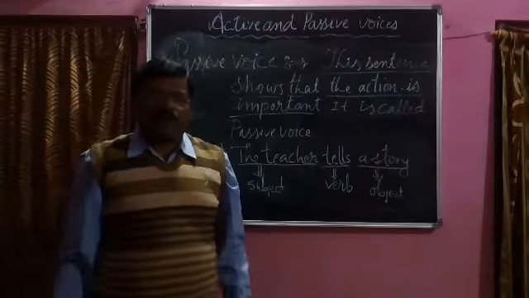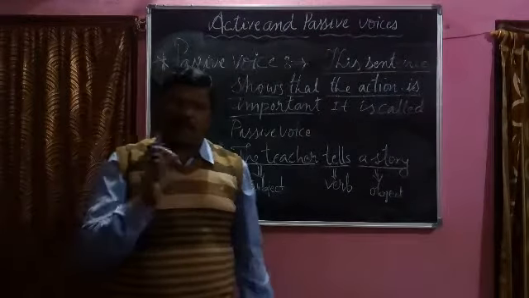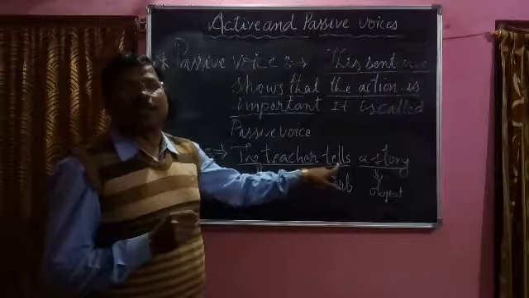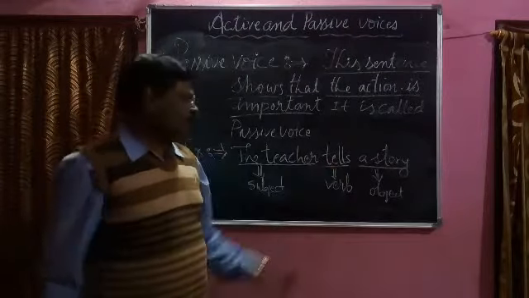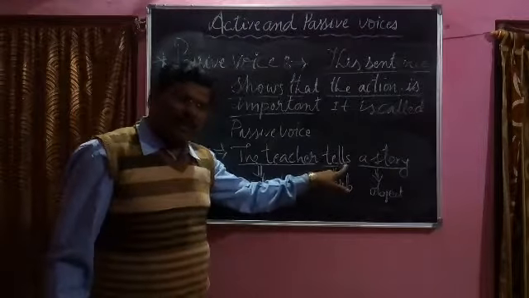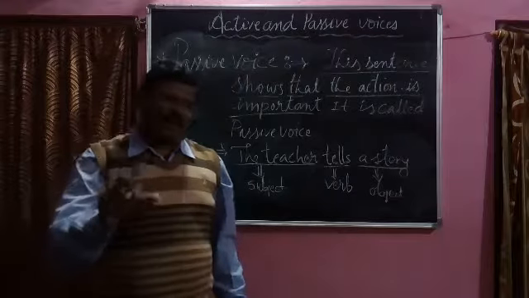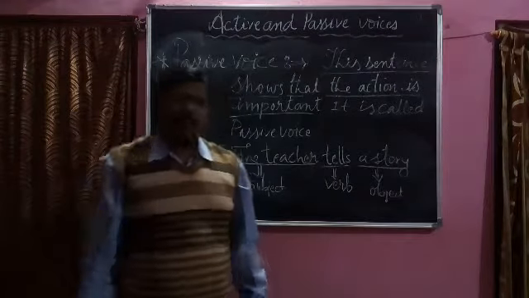And if the sentence is present simple, we should write is before writing verb V3. Then after the verb we can write by preposition. These are 3-4 simple rules.